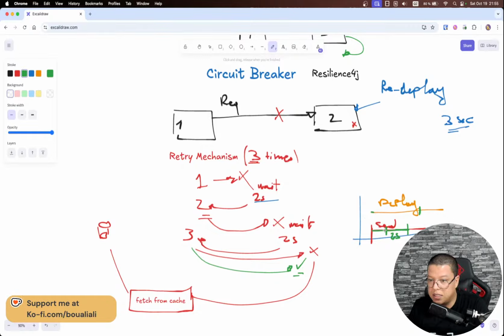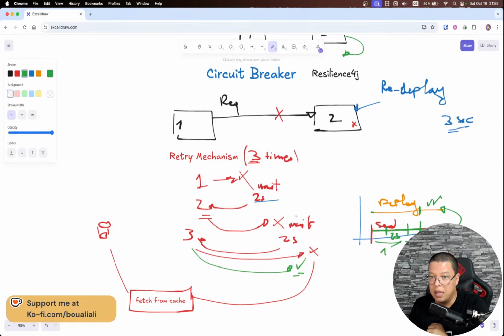So I send the first one, wait 2 seconds, and then I need to send the second one, so it will fail. Here we have attempt number 1, and this one is attempt number 2. Now we need to wait 2 seconds again, and then I will send a new request. When sending the new request, the system is up again, so I will successfully get my data.